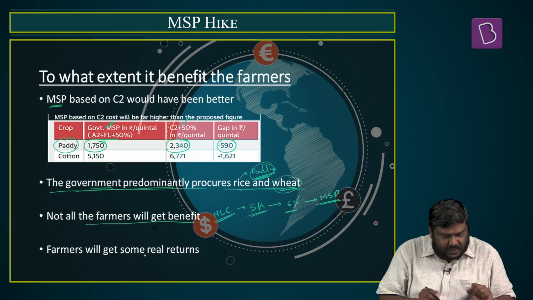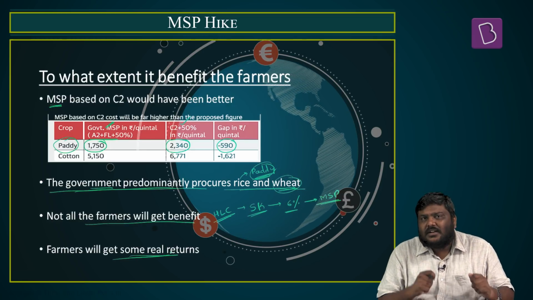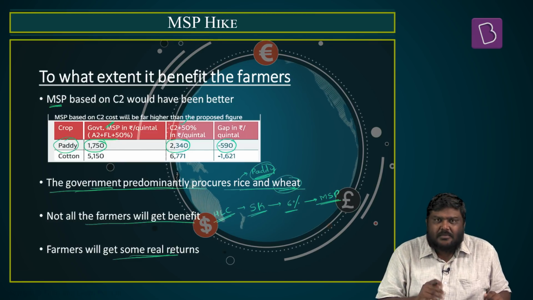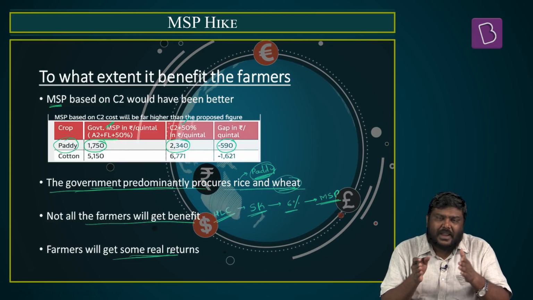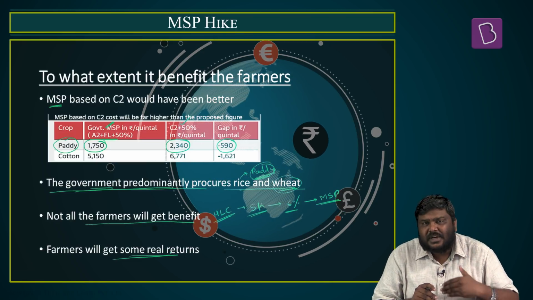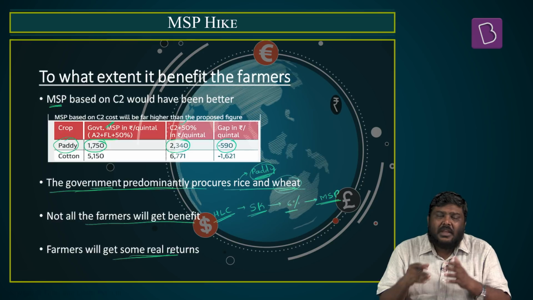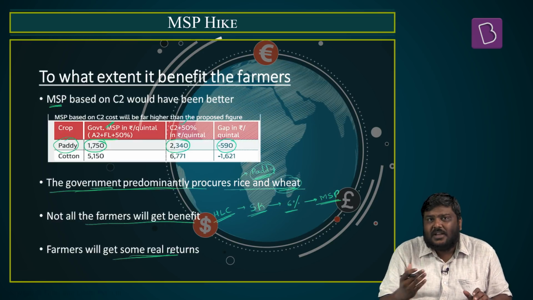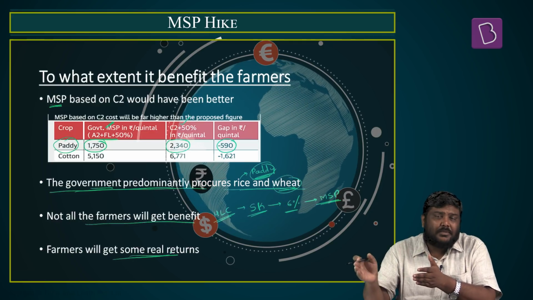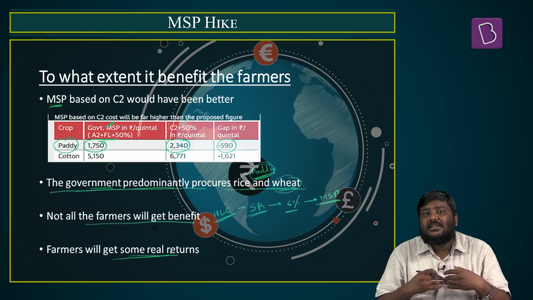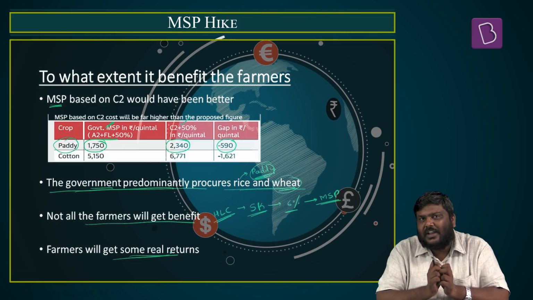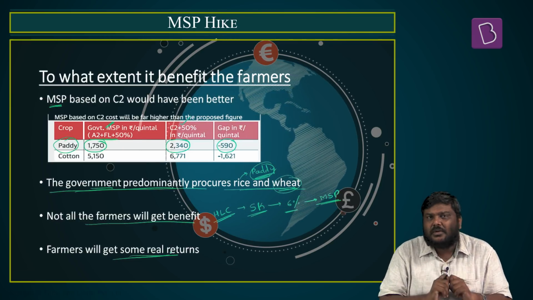And finally, as a result of this increase in the MSP, some of the farmers will get real returns, because earlier the MSP hike given for various commodities such as paddy was somewhere in the range of 3%, whereas during the same period inflation was more than 4%. So in effect, paddy is sold in the retail market at much higher prices compared to what paddy growers obtain when they sell the produce to the government of India. So the returns were negative for the paddy growers.